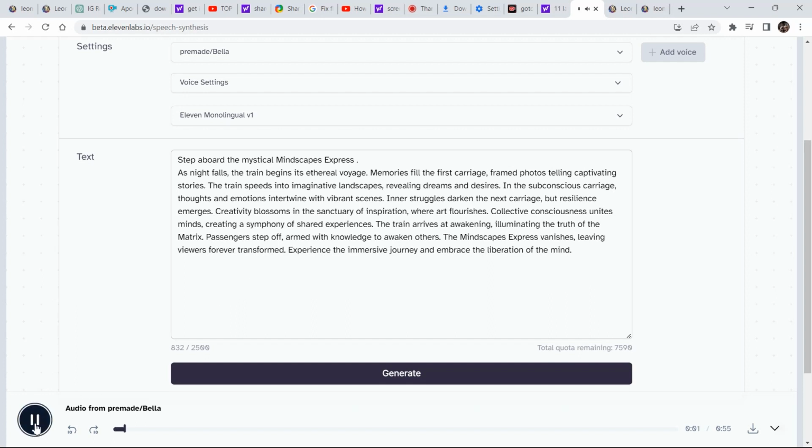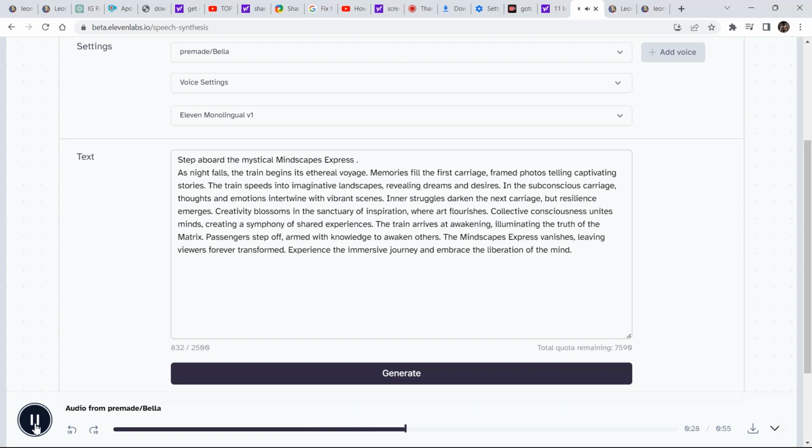Step aboard the mystical Mindscapes Express. As night falls, the train begins its ethereal voyage. Memories fill the first carriage, framed photos telling captivating stories. The train speeds into imaginative landscapes, revealing dreams and desires. In the subconscious carriage, thoughts and emotions intertwine with vibrant scenes. Inner struggles darken the next carriage, but resilience emerges.